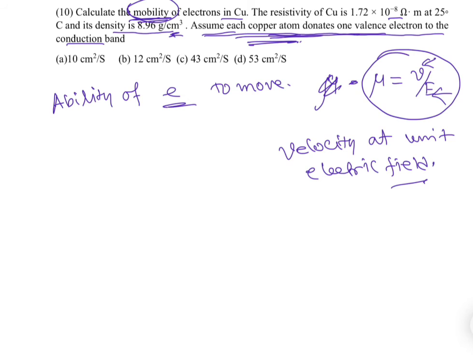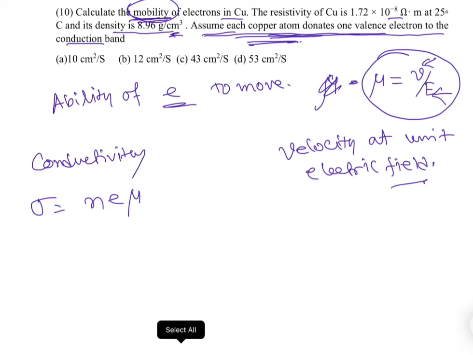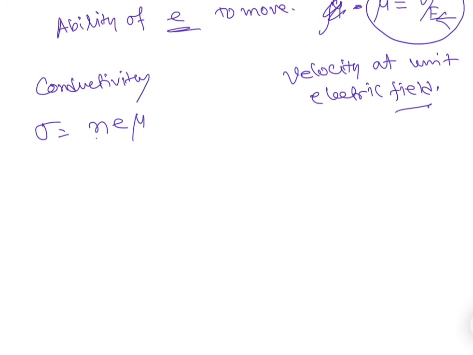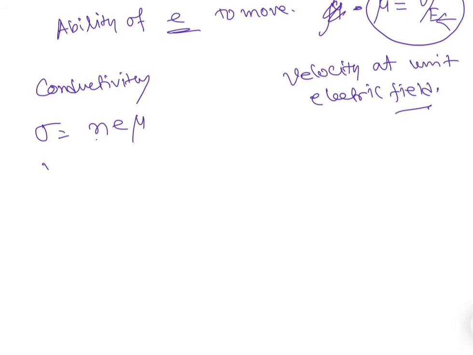So first of all we have to get the mobility. For that, conductivity sigma is n e mu, where mu is mobility and n is the electron concentration. Now this sigma is again 1 by rho. So mobility is 1 by rho n e.